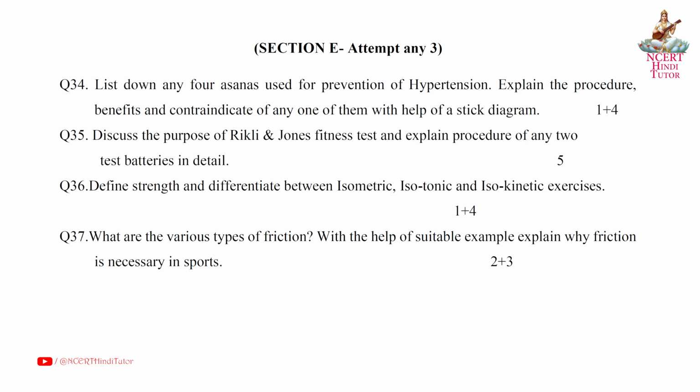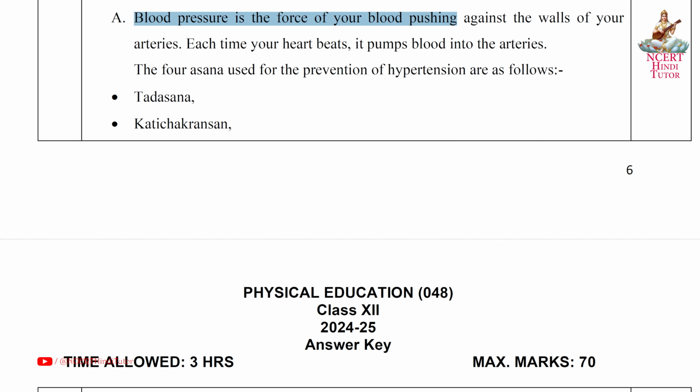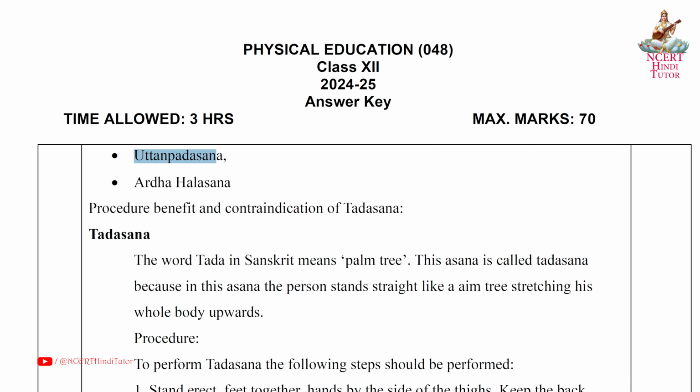Question 34. List down any 4 asanas used for prevention of hypertension. Explain the procedure, benefits, and contraindications of any one of them with the help of a stick diagram. Answer. Blood pressure is the force of your blood pushing against the walls of your arteries. Each time your heart beats, it pumps blood into the arteries. The 4 asanas used for the prevention of hypertension are as follows. First, Tadasana. Second, Kati Chakrasana, Uttan Padasana, Ardha Halasana.